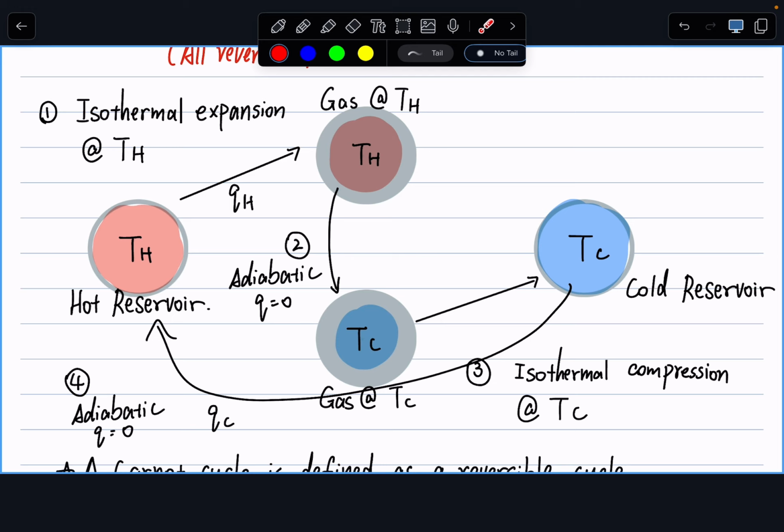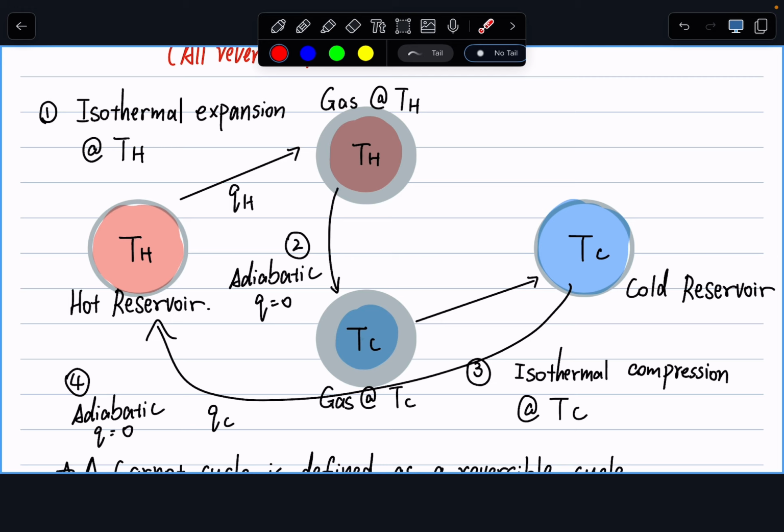Meaning it's the same to run it from 1, 2, 3, 4 or 1, 4, 3, 2. It gets the same answer. It doesn't matter which direction you run it. So now we have set up our Carnot cycle.